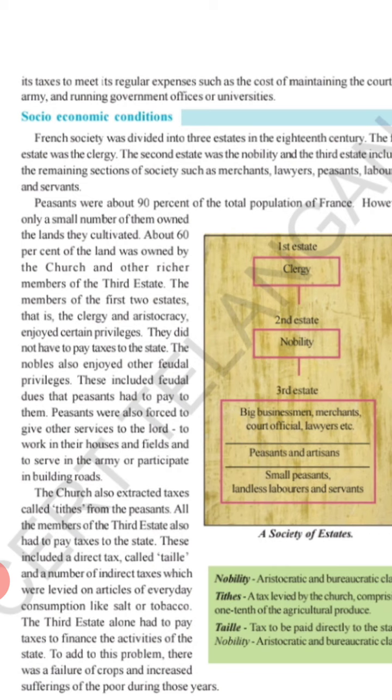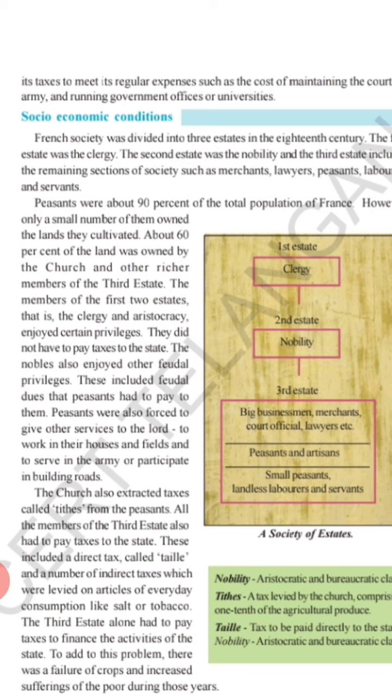As I already told you children, only the third estate people were supposed to pay the tax. And among the third estate people also, not all the people were supposed to pay the tax. The church also extracted some other types of tax, that is called tithes. Tithe is a type of tax in which the peasant has to give 1/10 of the total agriculture produce to the church.